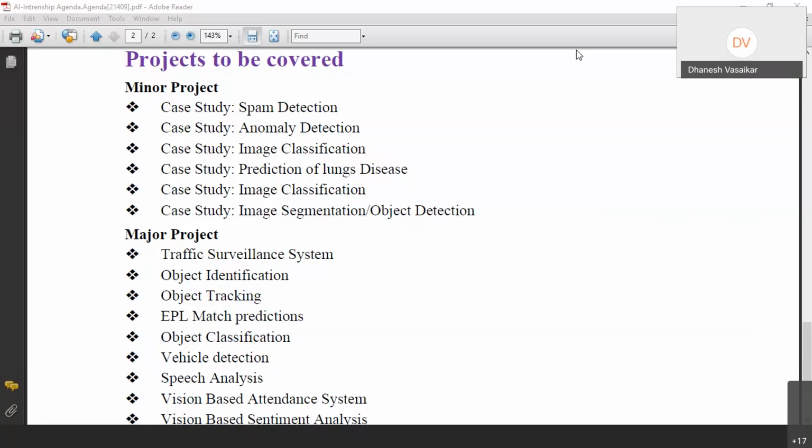Sir, are we going to get ranks according to that? Yes, it will not be mentioned in the certificate, but you will be sent your complete rank. Okay. A, B, and C, where A is the highest and C is the lowest.